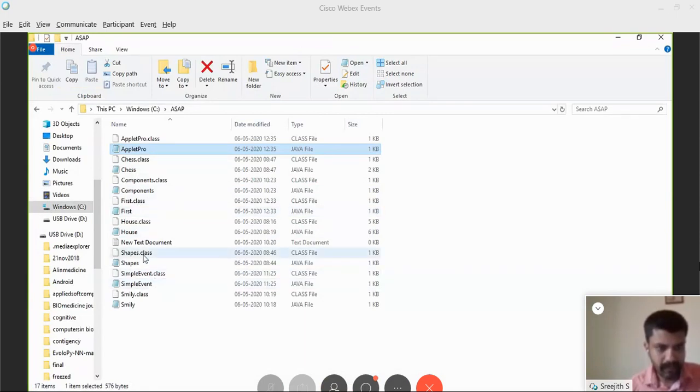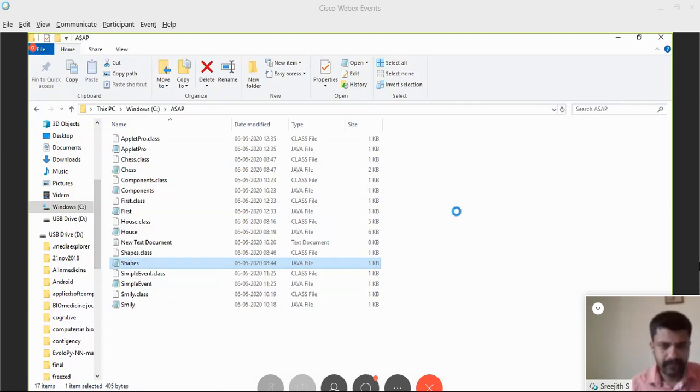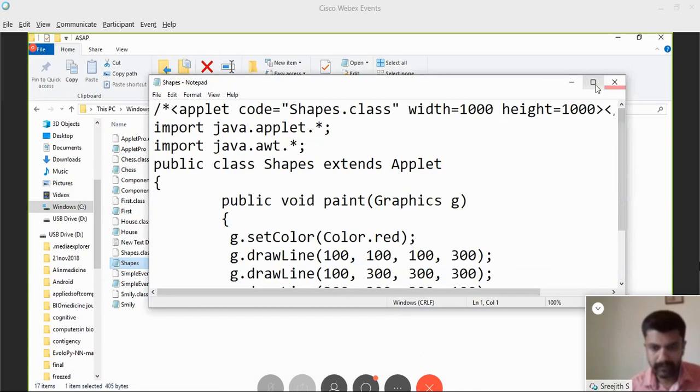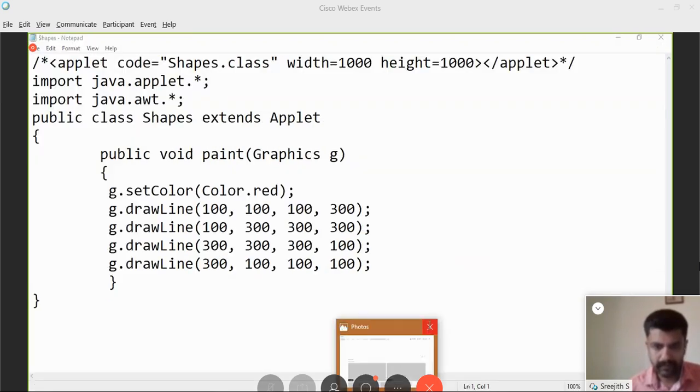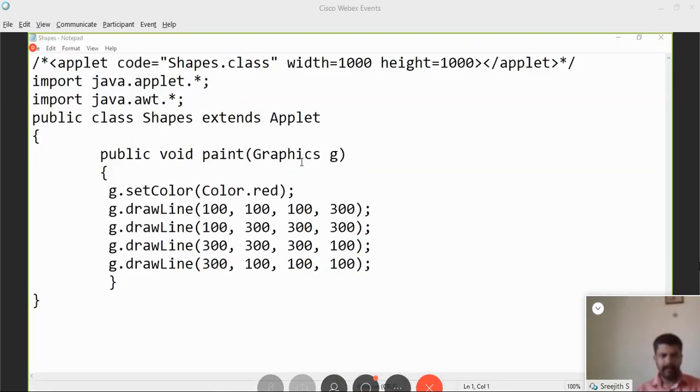Regarding the shapes program, this is another very simple program: class shapes extends applet. Inside the graphics class, I have set the color, g dot draw color dot red. And I'm drawing 4 lines so that I'm constructing a rectangle. There is, of course, a direct function to draw the rectangle also. In this program, I'm simply drawing 4 lines so that a rectangle is constructed.